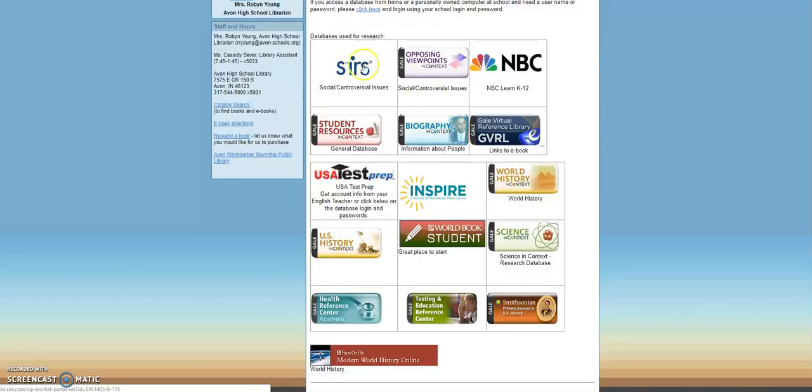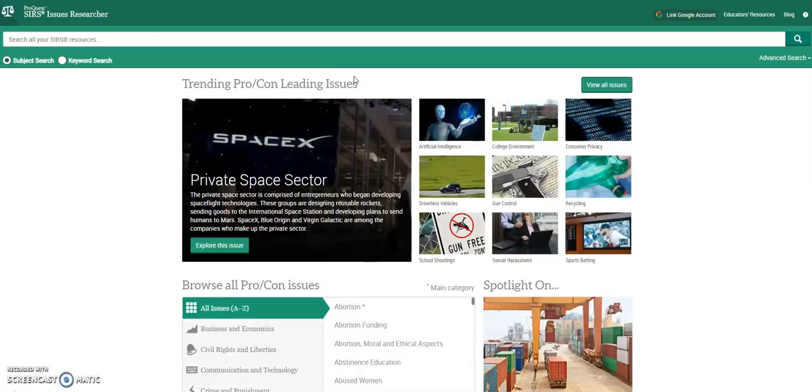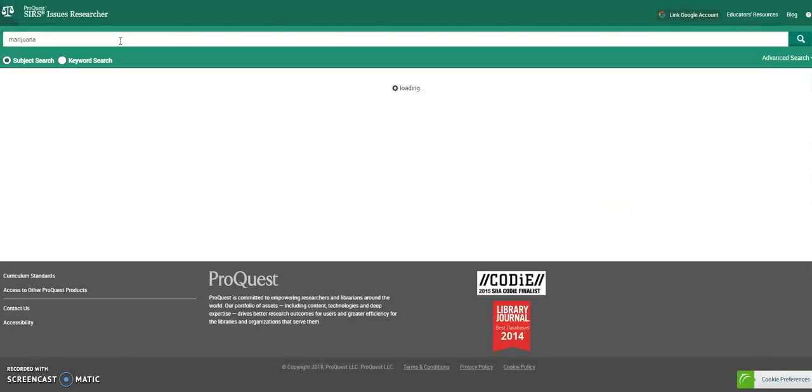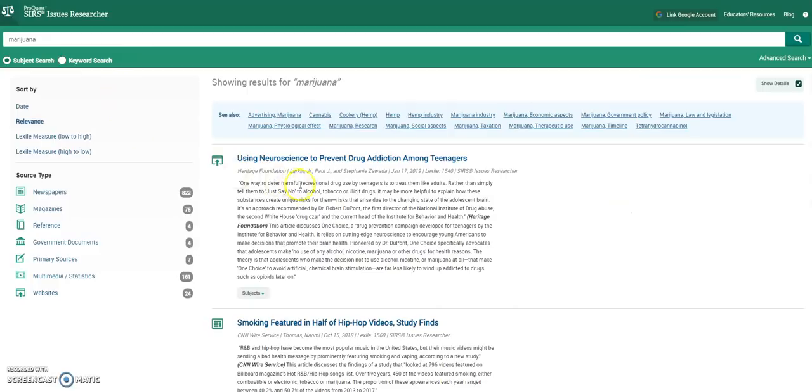And then one more I want to show you because it's set up just a little bit differently is called the SIRS. And it's really good for controversial issues as well. So if I use my topic of legalization of marijuana, you can see that there are a lot of articles that come up with this topic. And then you can also see that there are pieces of information up here, subject headings that will talk about like marijuana use, taxation, social aspects of it. So you can click on any of those to get some additional information.